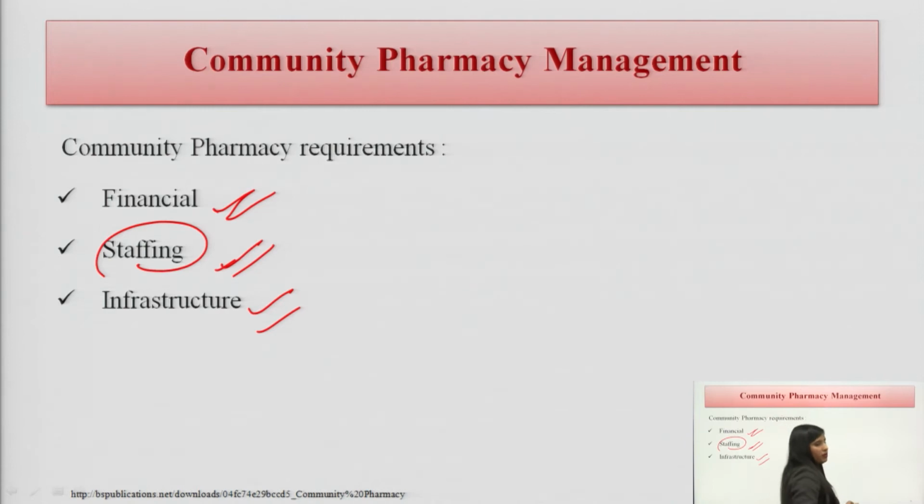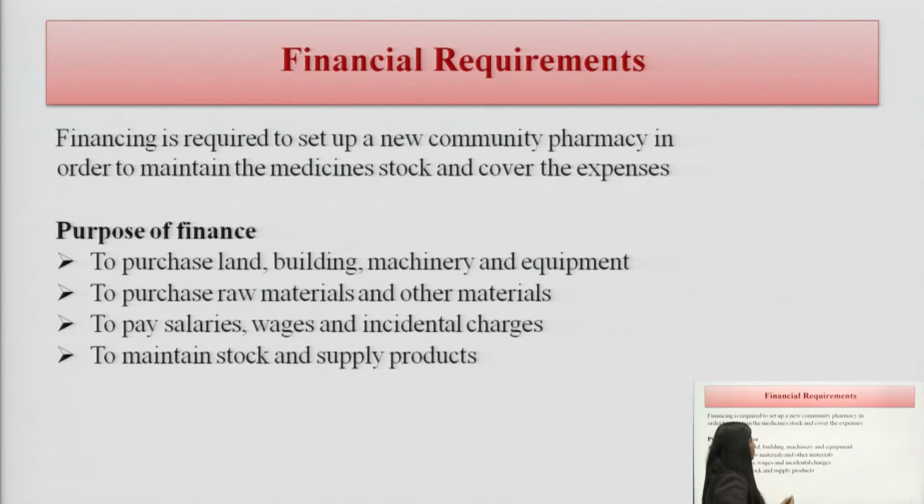Now, there is point number 3, the infrastructure requirement. We have to maintain the infrastructure, meaning roofing, the walls, and the arrangement we are doing in the pharmacy. So, we will do one by one. Point number 1, financial requirements. What could be the financial requirements here? Let us see.